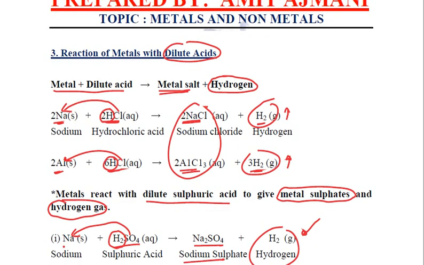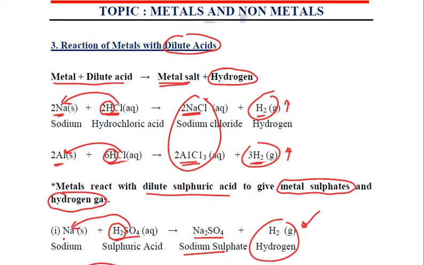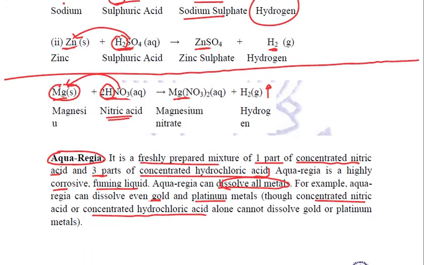Next reaction is reaction of metals with dilute acids. Whenever metals are reacted with dilute acids, they will always displace hydrogen from the acids, whether it is hydrochloric acid or sulfuric acid. They will form salts and liberate hydrogen gas. But the non-metals do not react with dilute acids simply because of the same reason that they cannot give electrons to reduce hydrogen ions into hydrogen gas.